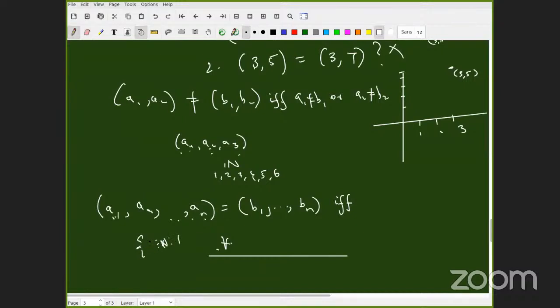Let me write K, which are in between 1 and N. Or if you want, just write 1, 2, 3, same thing as saying 1 dot dot dot. This is a listing. We'll do it later. So, for all I belongs to 1 to N. That is the underlying set.